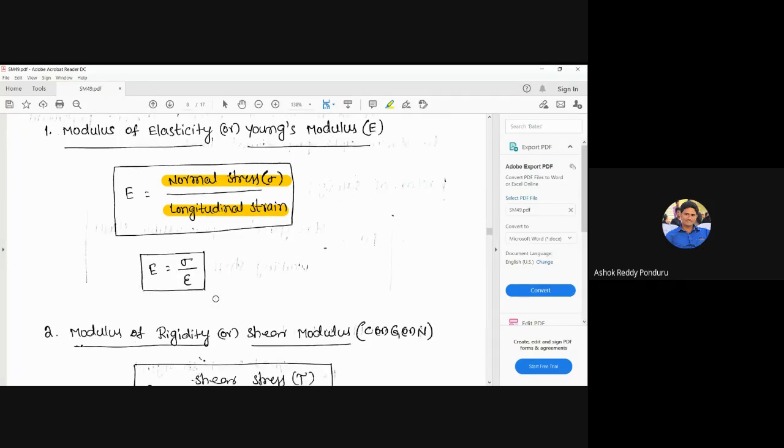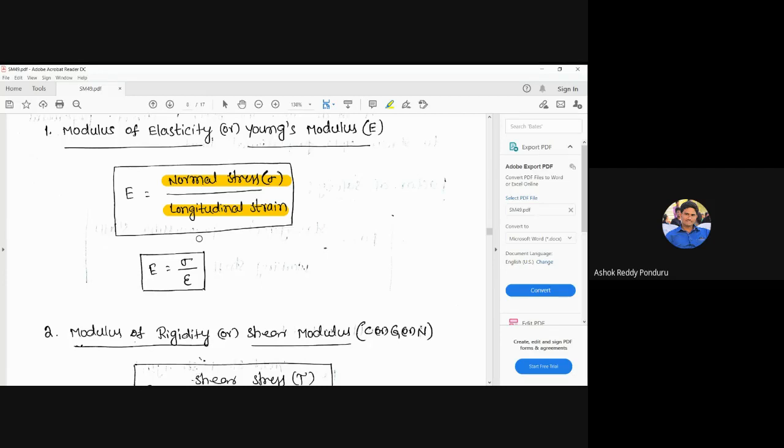This Young's modulus purely depends upon the material. We know that mild steel has 2 into 10 to the power of 5 megapascals. The elastic constants, such as Young's modulus, modulus of rigidity, and bulk modulus, have the same units as stress. In the numerator there is stress, in the denominator there is strain, but strain has no units, so it is represented like stress. That's why 2 into 10 to the power of 5 megapascals.